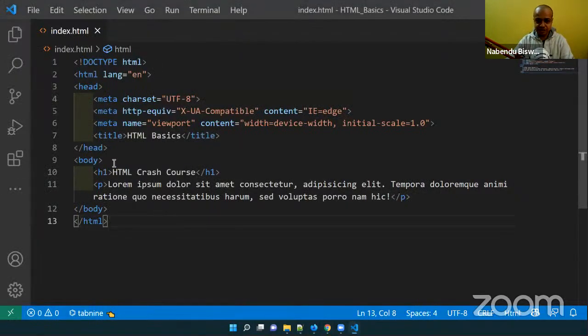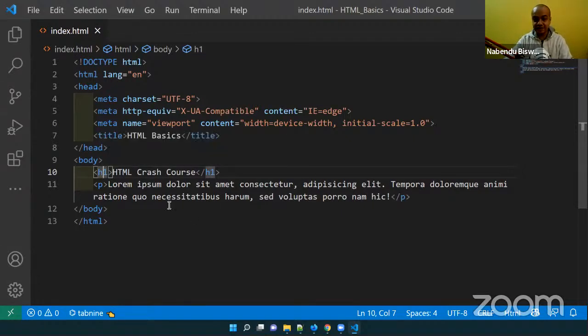And then the body part is there. The body part is where we write our main HTML code. Okay, in this HTML crash course I am writing H1. So this is a tag. There are thousands of tags in HTML. You don't have to read about all of them. I will tell which ones are important and which ones to read. And actually, I'm going to cover HTML in a bit more detail, so you will know that. Okay, these are important.